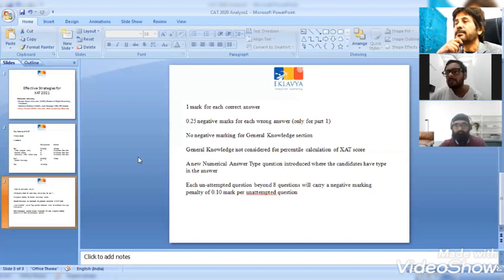And decision making, in and of itself is not very difficult, but because there is a certain level of ambiguity there, people are not very comfortable with it. People always second guess themselves, and they leave out questions that they should have actually attempted. So in decision making section, I would recommend going through old test papers and trying to understand the rationale behind choosing an answer. So often, over there again, elimination works very well. Among the 4 or the 5 options, you can very quickly eliminate 2 or 3. The crux of your answer will depend upon 1 or 2 options, where you'll have to decide which is the best course of action.